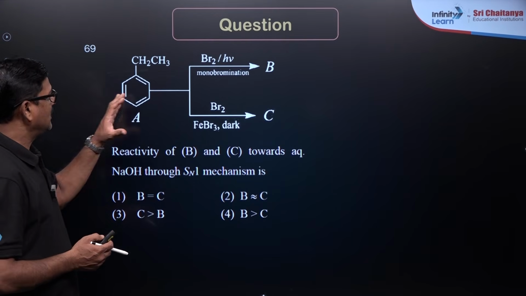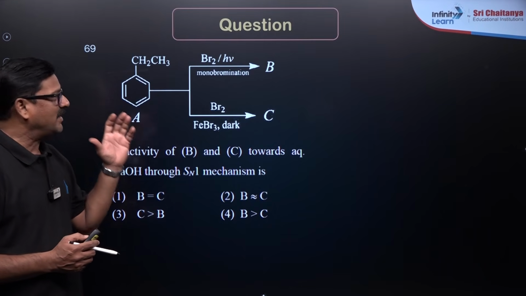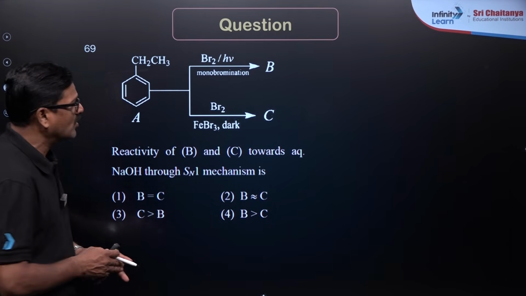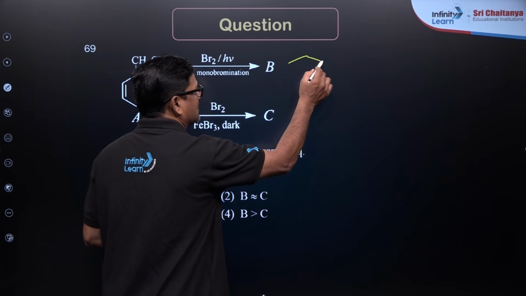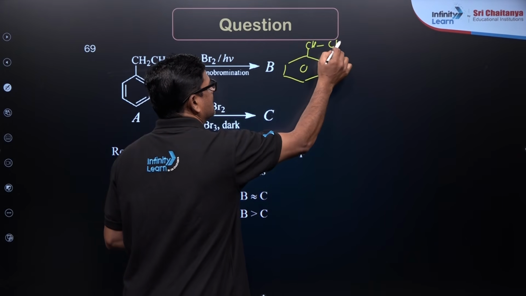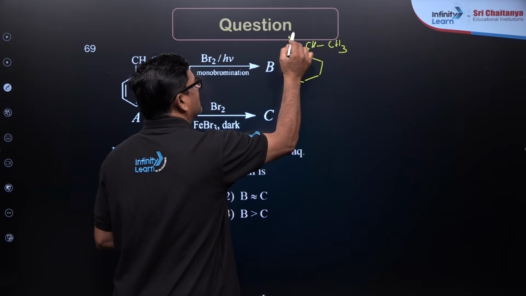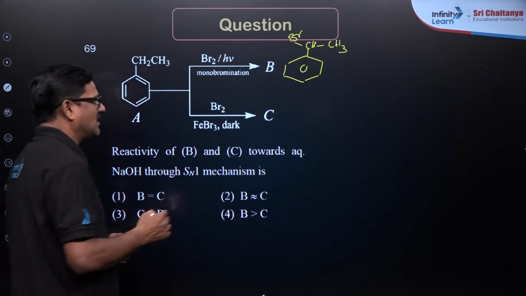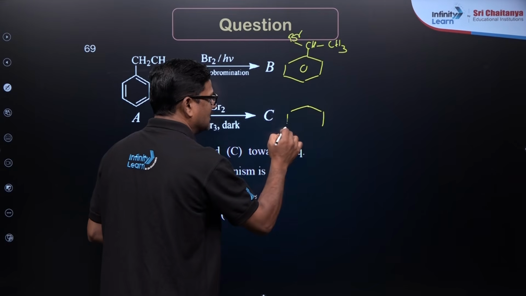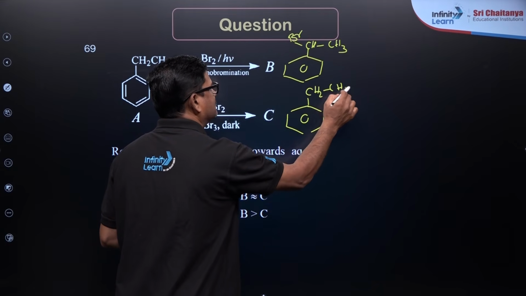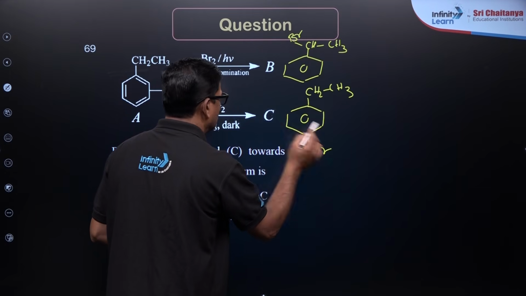Students, this question is: ethyl benzene, when it is treated with Br2, the monobromination takes place. So the benzyl carbon is going to be brominated. With Br2, FeBr3, dark, you are going to get ethyl benzene with major, I want to say, para-bromo.